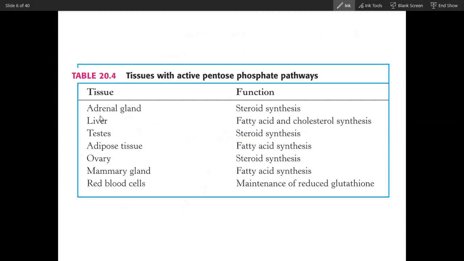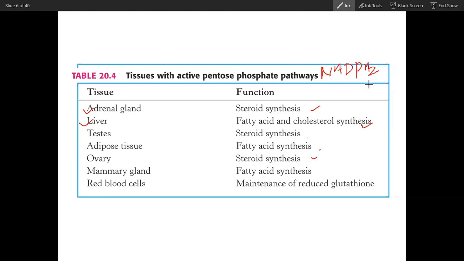Now, as I have told you, what is the role of this pentose phosphate pathway in the adrenal gland? Steroid synthesis. Steroid hormone synthesis: aldosterone, progesterone, then the glucocorticoid cortisol is synthesized, and then sex corticoids will be synthesized in the adrenal cortex. In the liver, fatty acid synthesis, which we have seen in MD1, and cholesterol synthesis require NADPH. Testis, again steroid hormone synthesis. Adipose tissue, fatty acid synthesis. Ovary, again steroid hormone synthesis requiring NADPH. All require NADPH.